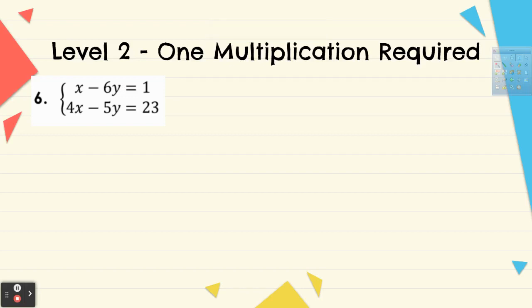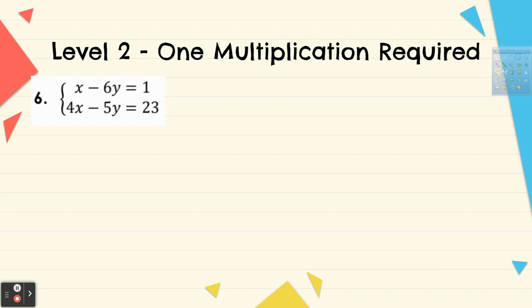All right, so continuing with systems of equations, solving systems of equations by using elimination, we are on level 2, which means that we're going to have to multiply one of our equations in order to be able to eliminate something. So I have the equation x minus 6y equals 1, and then the equation 4x minus 5y equals 23. Now, as you can see here, my equations, first of all, step 1 is done. They're already stacked up right above their like terms.